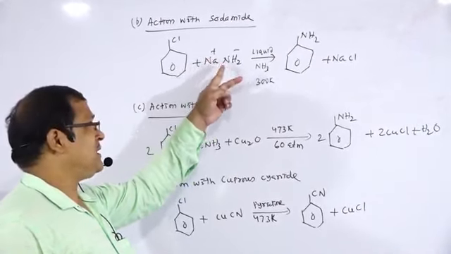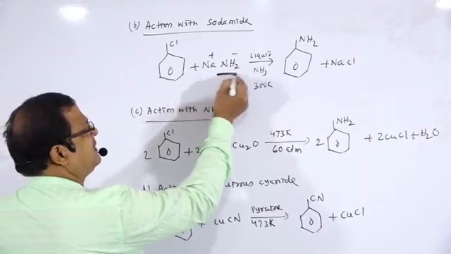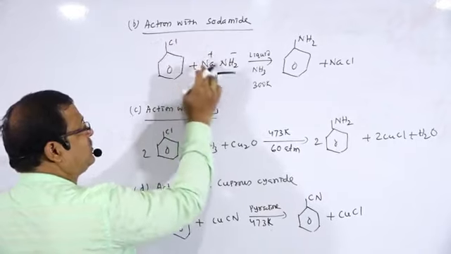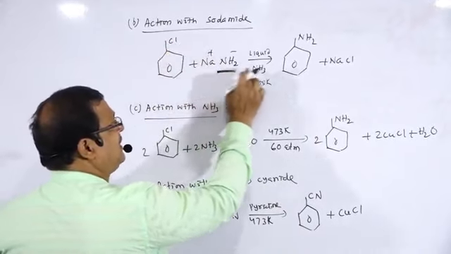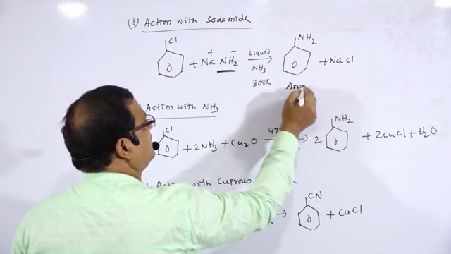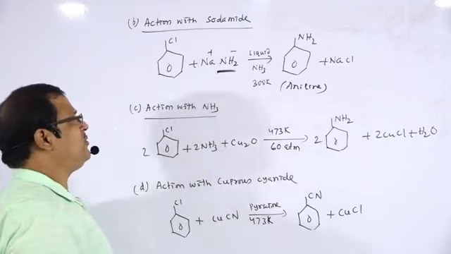NH2 minus is the nucleophile, which will replace this chlorine. The chlorine atom gets replaced by NH2, forming aniline. It is a strong base, and 300 Kelvin is required.